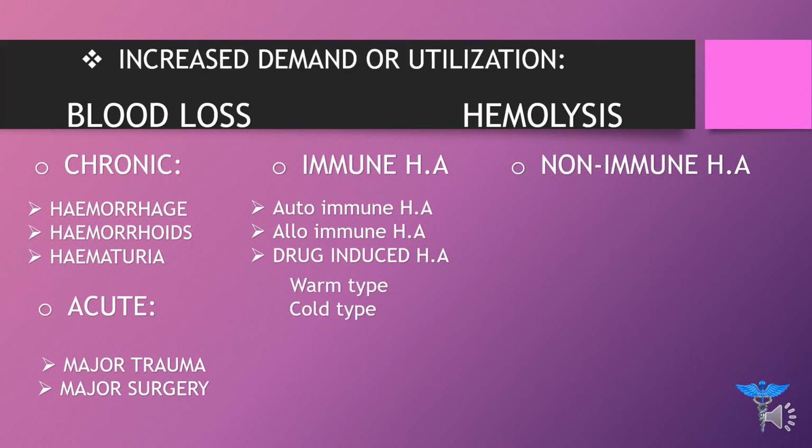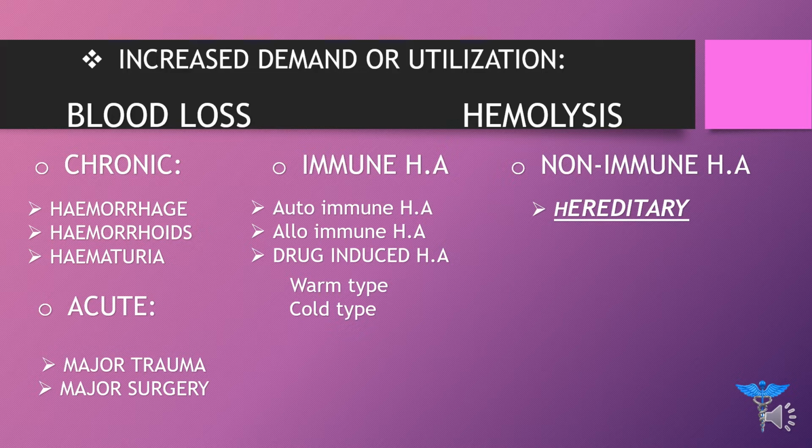This autoimmune hemolytic anemia is of two types. One is warm type and the other is cold type. In warm type, basically there are antibodies that are responsible to destroy the red blood cell whenever the temperature is 37 centigrade, while in cold type, when the temperature is low, some specific antibodies are responsible to destroy the red blood cells.